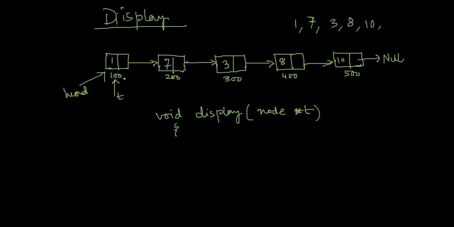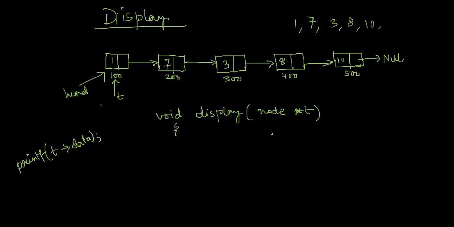Now what is my job? My job is to traverse this, because if I want to print this data part, I have to write, say, printf T data. I'm just writing pseudocode. For printing the data of each and every node, you have to point to these nodes by the variable T at some point of time. So when T is pointing to the first node, T data means 1. When T points to the second node, T data means 7. When T points to the third node, T data will be 3. In this way, till the last.